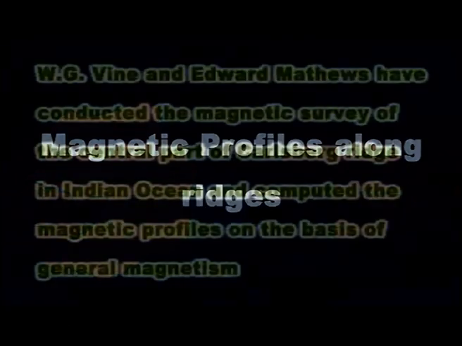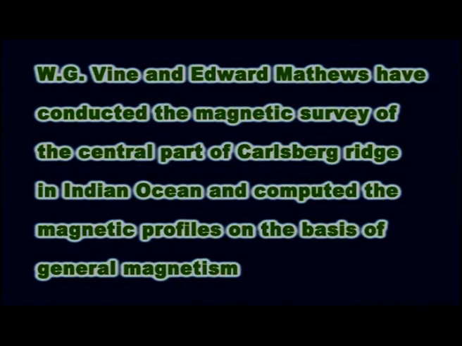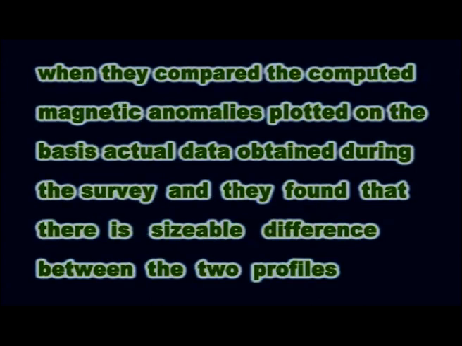Then the other related aspect of ocean floor spreading is magnetic profiles along the mid-oceanic ridges. F.J. Vine and Drummond Matthews conducted the magnetic survey of the central part of the Carlsberg Ridge in the Indian Ocean and computed the magnetic profiles on the basis of general magnetism. When they compared the computed magnetic anomalies with the actual data obtained during the survey, they found that there is a sizable difference between the two profiles.